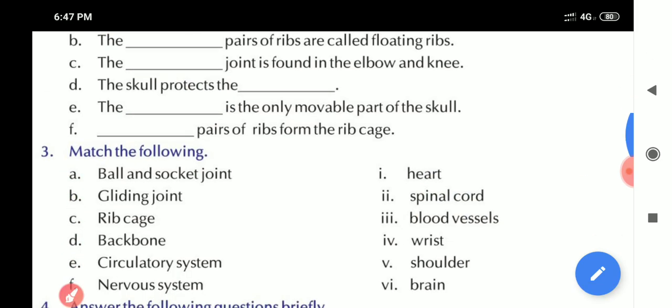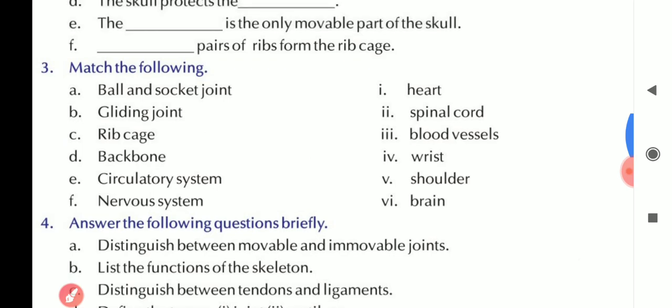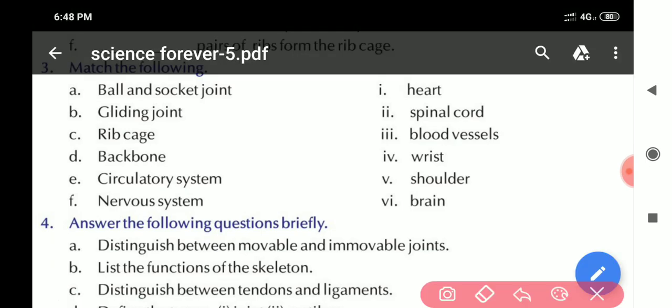Now question number 3. Match the following. Okay. Now ball and socket joint matches with the shoulder. So ball and socket joint we write down here A. Gliding joint is present in the wrist.